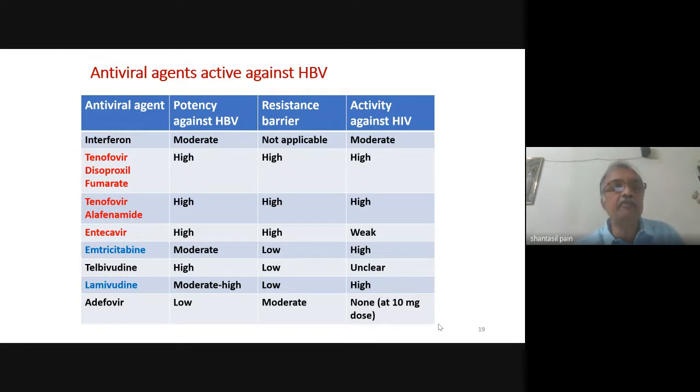We have TAF, tenofovir alafenamide, which can be used in patients with renal dysfunction, but TAF is not available in our program. Entecavir is also a potent drug. Lamivudine is moderately highly potent, which is again available in our program. Emtricitabine is similar to lamivudine. Telbivudine and adefovir are the other drugs.